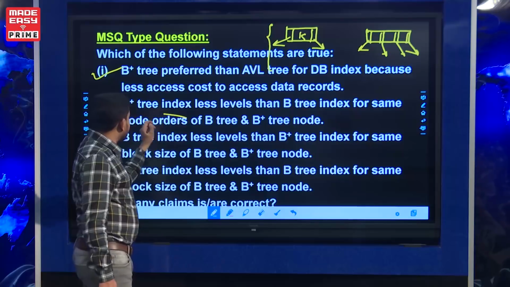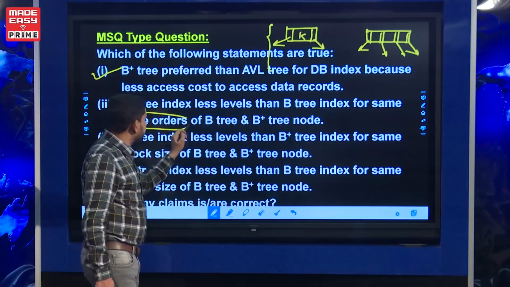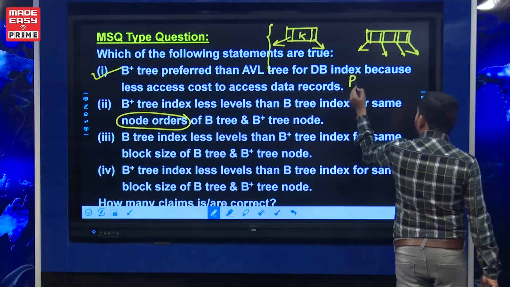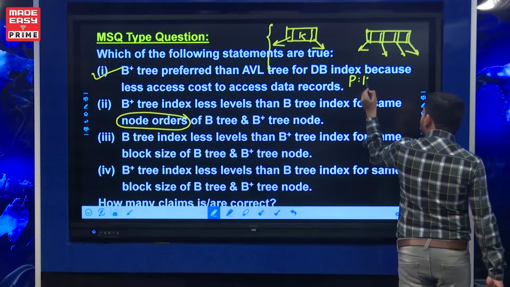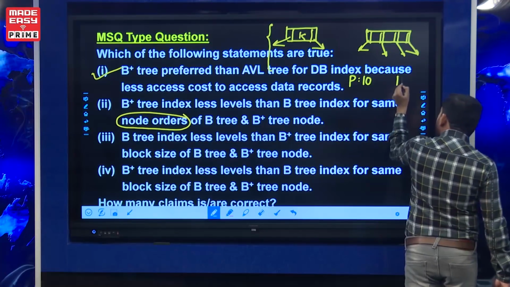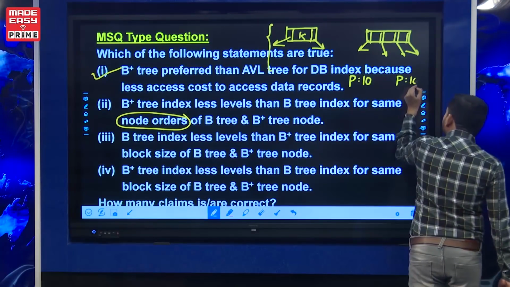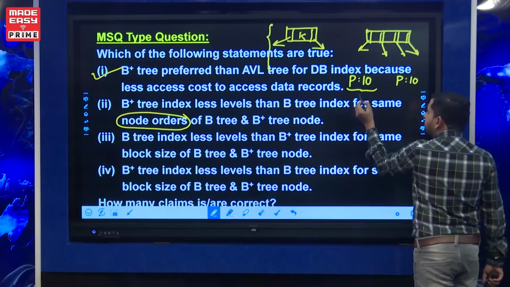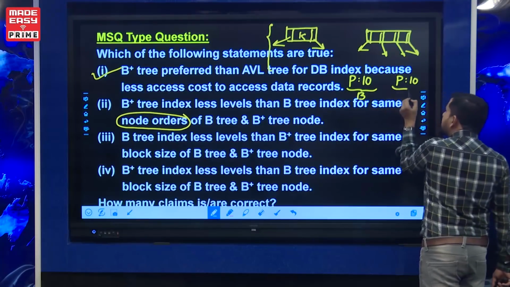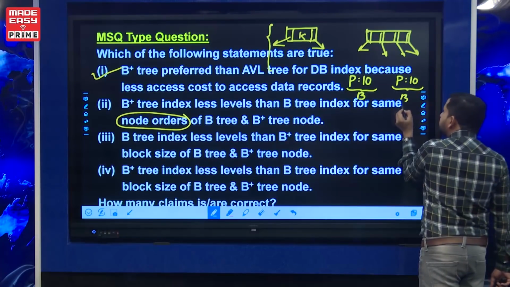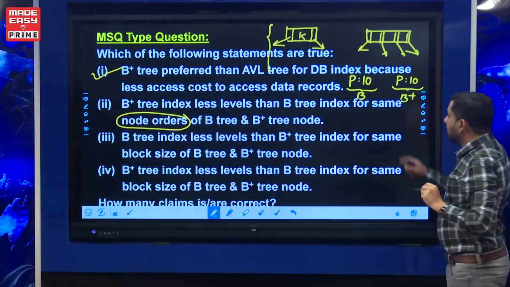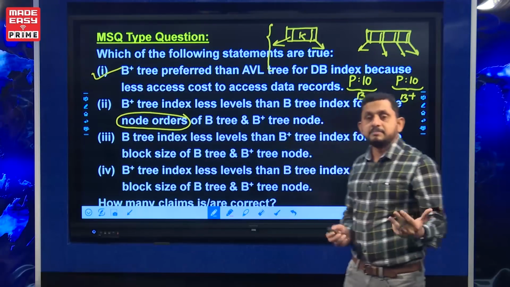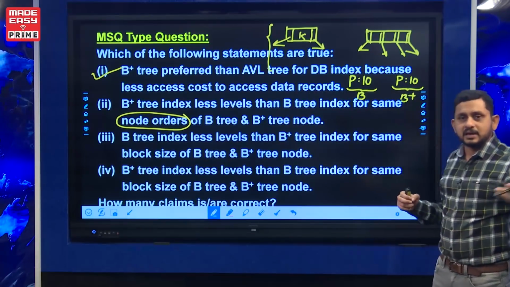If node order is the same, if the p value is the same, let us say the p value of the B tree node is 10 and the p value of the B+ tree node is also 10. In this case, this is the p value for the B tree node and this is the order for the B+ tree node. As we know, all keys are distributed across the tree in a B tree, but in a B+ tree every key should be in the leaf.